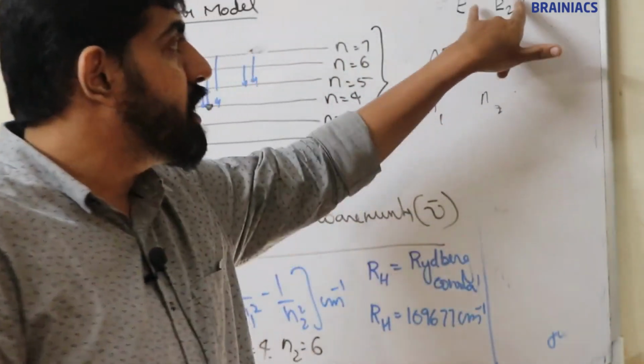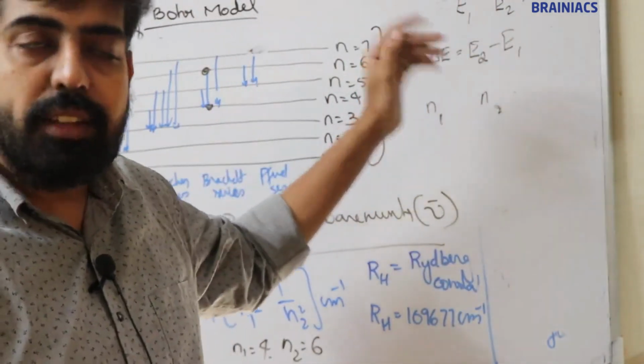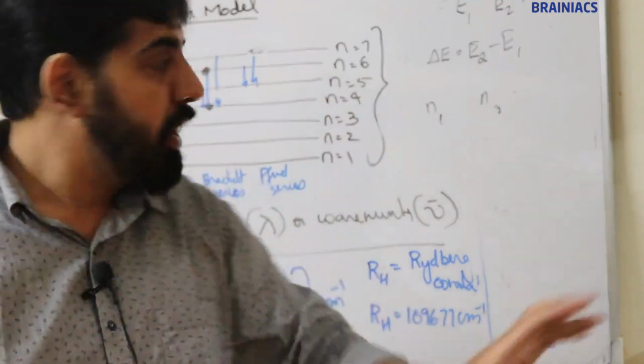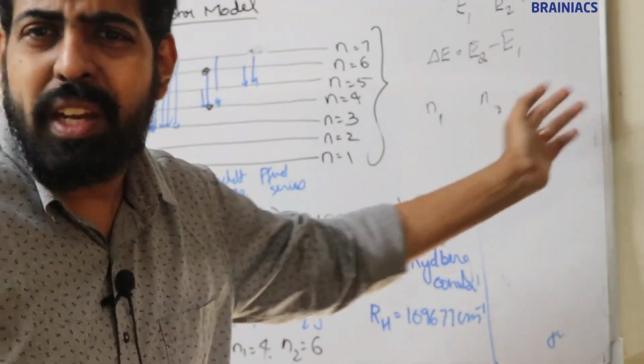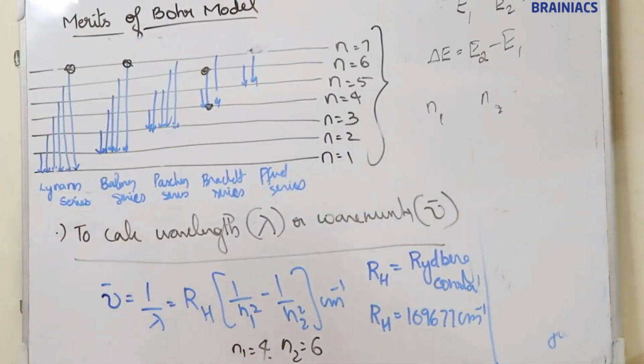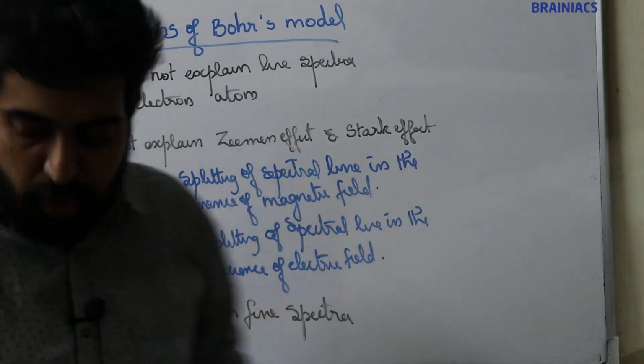If energy of orbits is given, you can use this equation, delta E is equal to E2 minus E1. If orbits N1, N2 are given, N1 this much and N2 this much, you have to use this equation to calculate wavelength or wave number. I think it's clear. So next topic, limitations of Bohr model.